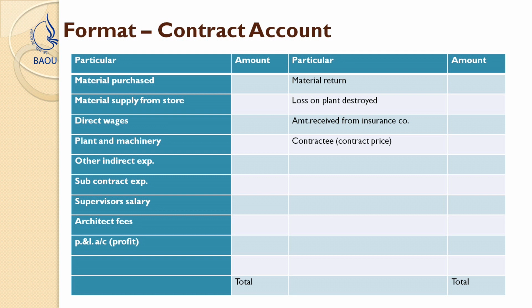As we already discussed in the past part, all the expenditures are supposed to be recorded on the contract account debit side, like material expenditures, then material supplied from the stores department, maybe material purchased from the vendors, maybe direct wages paid to the employees, plant and machinery expenditures, other indirect expenditures, other direct expenditures like architect fees, subcontract expenditures, other indirect expenses like administrative expenses, office expenses, supervision expenditures. So these expenditures are supposed to be recorded on the contract account debit side.